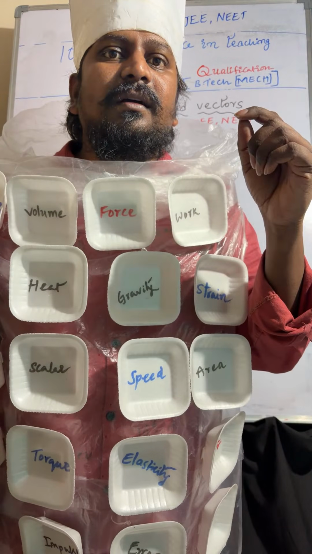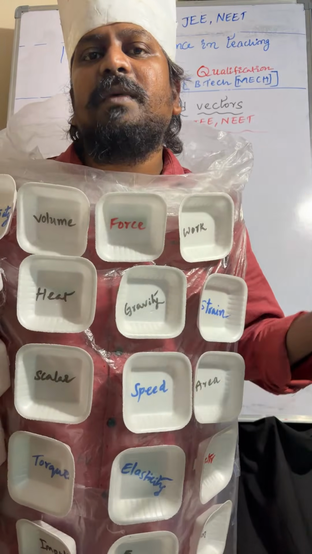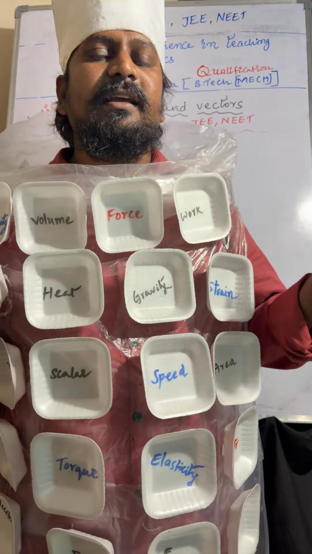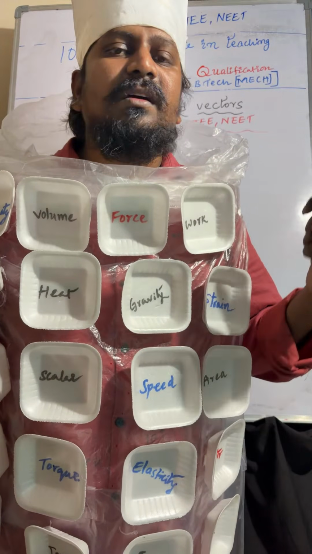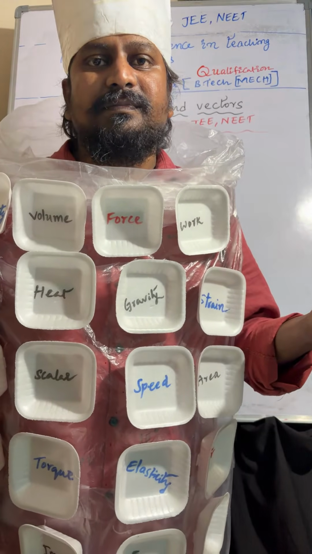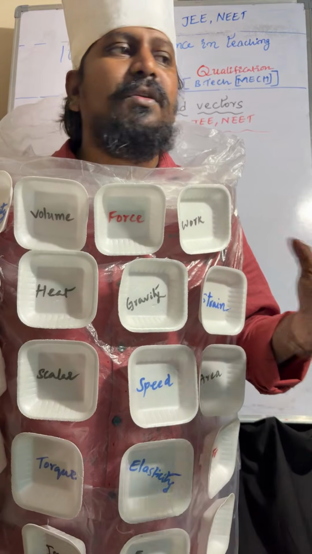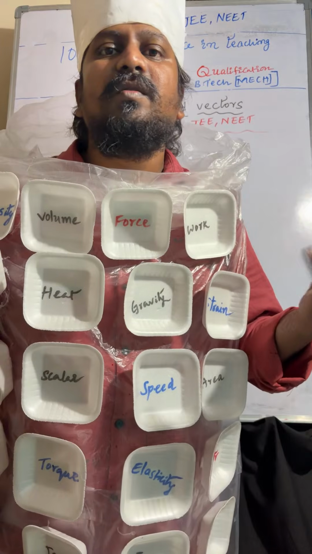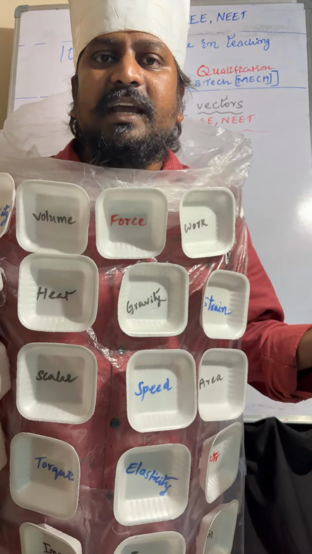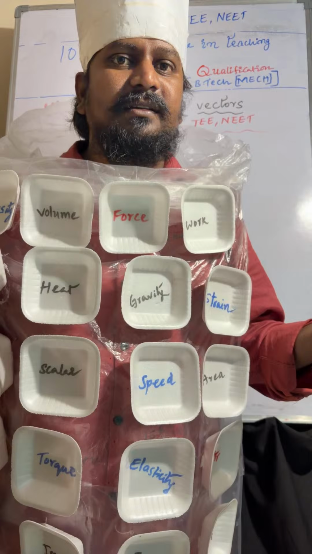The answer for how much or how many is called quantity. That is nothing but amount or vastness or magnitude. So like 2 kg, 3 kg, like that.